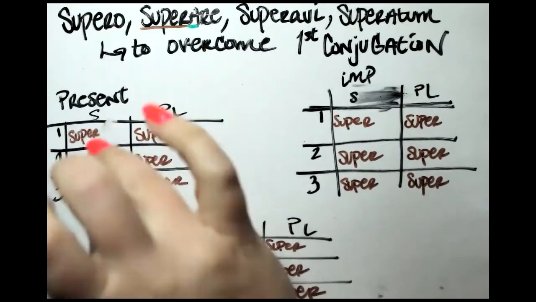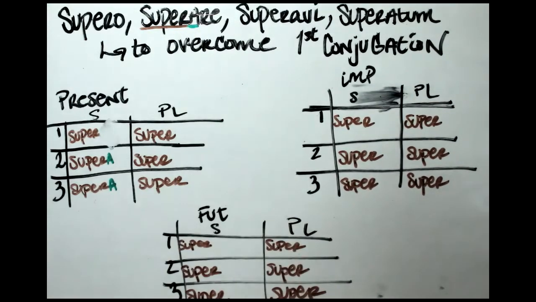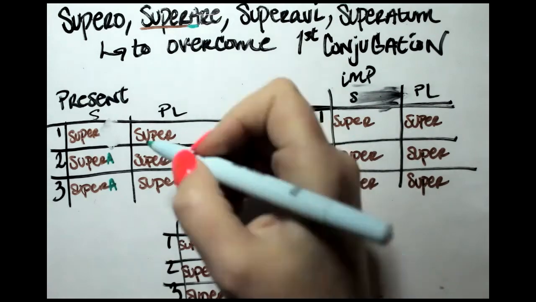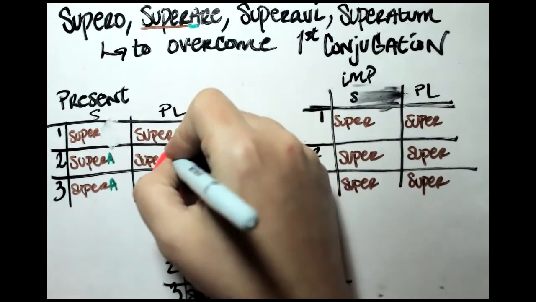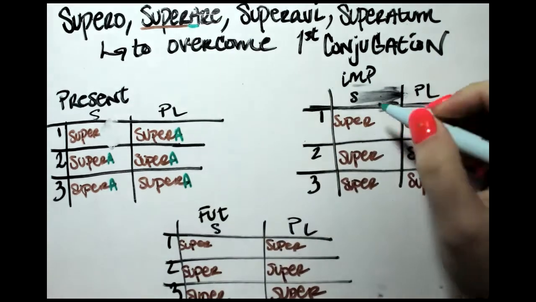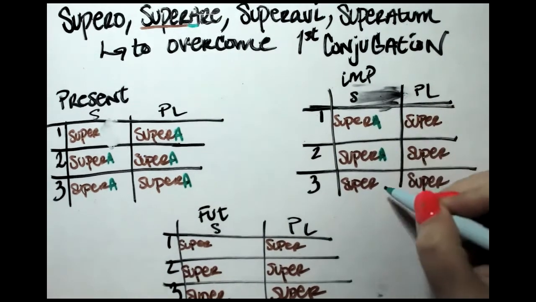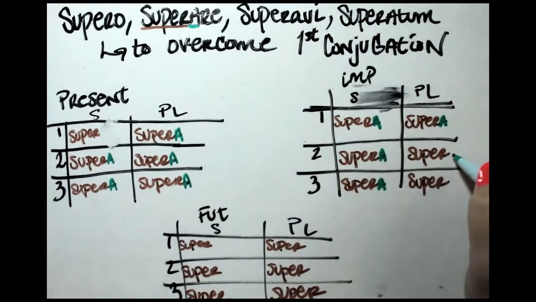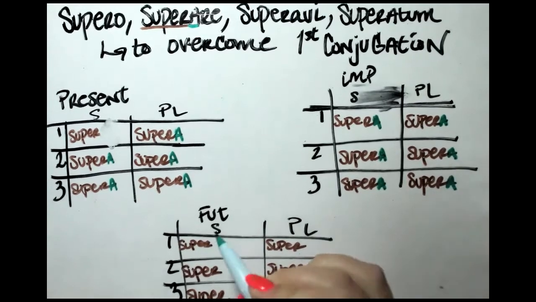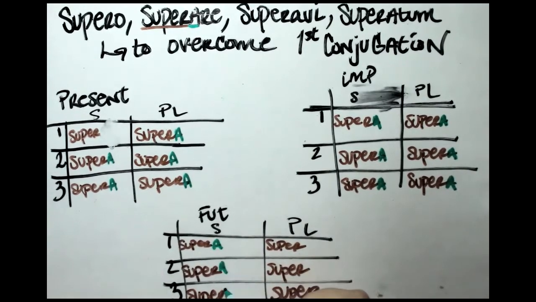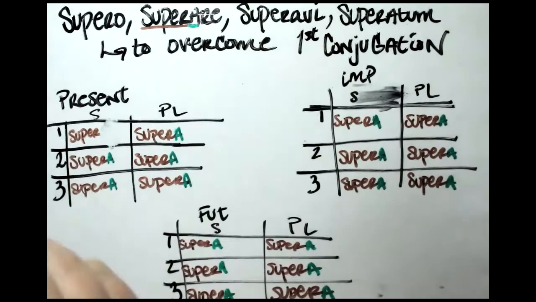Its form is already up there. Everything else gets the A though. Supera, supera, supera. Great. Okay, so everything has its thematic vowel.